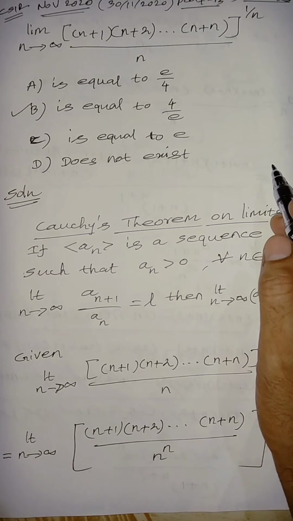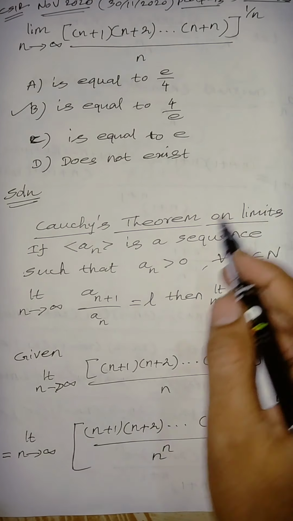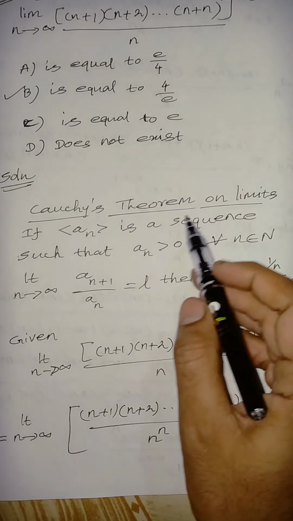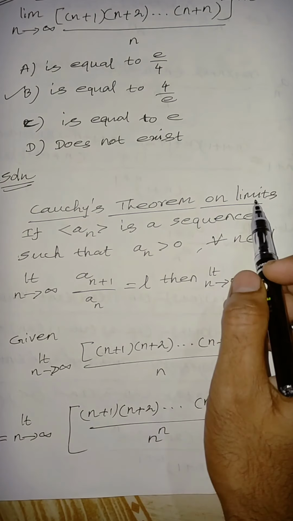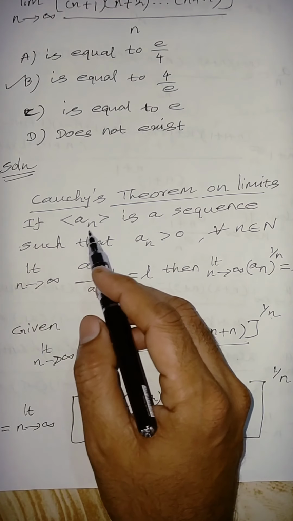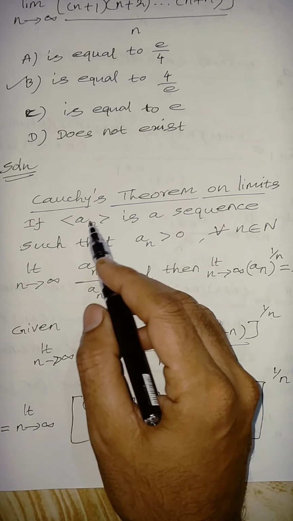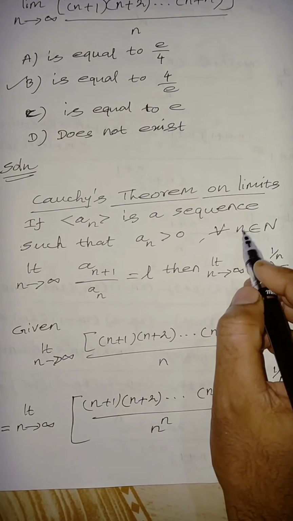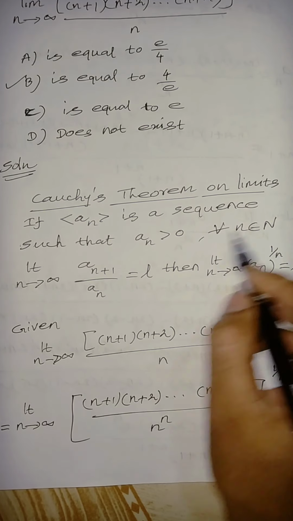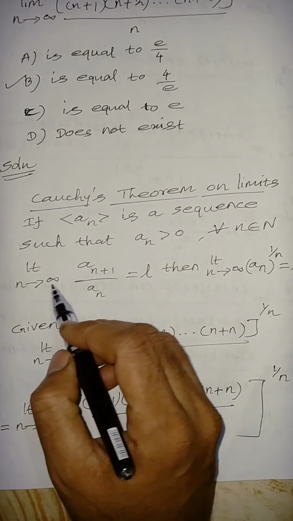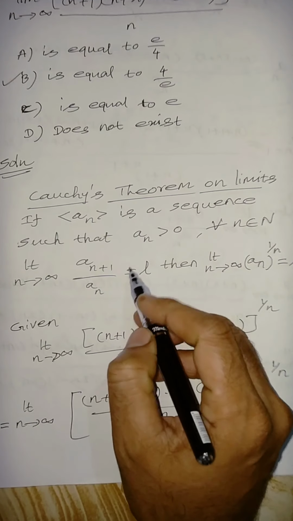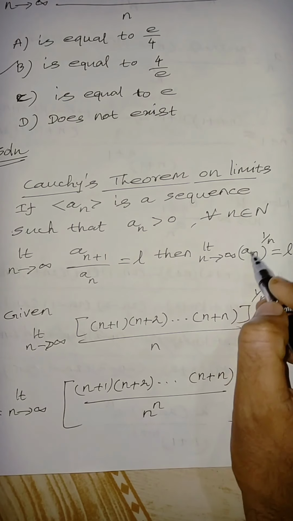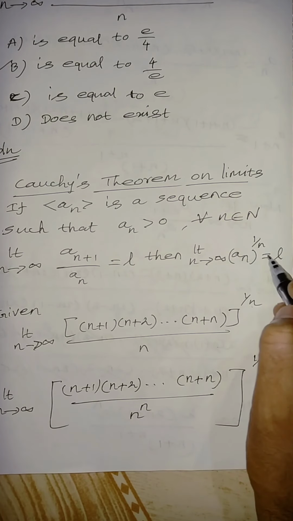Before solving this problem, we need to know Cauchy's theorem on limit. Very important one. So what is the statement? If an is a sequence such that an is greater than 0 for all n belonging to capital N, the natural numbers, and limit n tends to infinity of an plus 1 by an is equal to L, then limit n tends to infinity of an whole power 1 by n is equal to L.